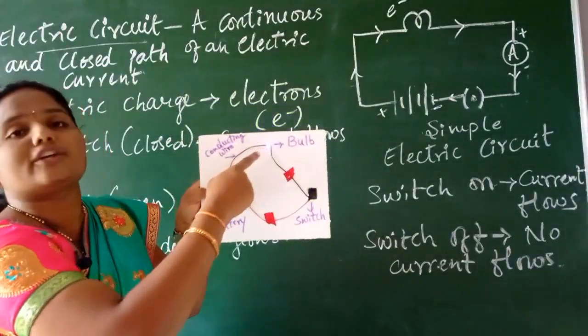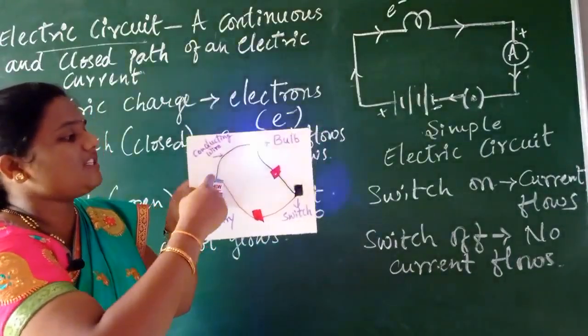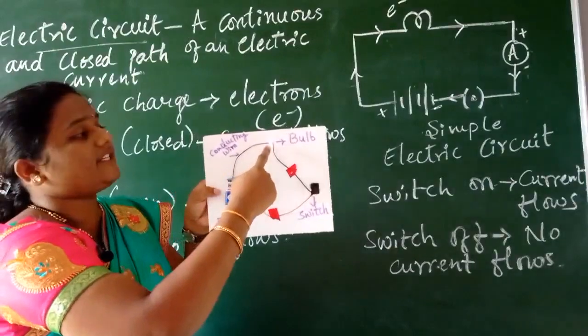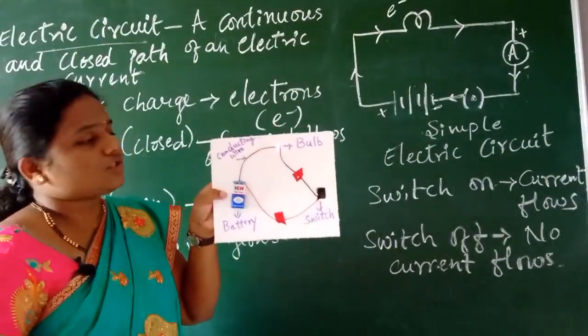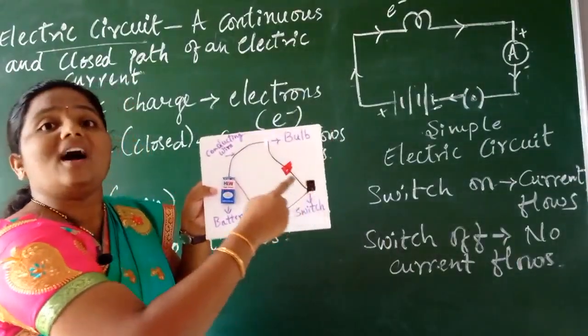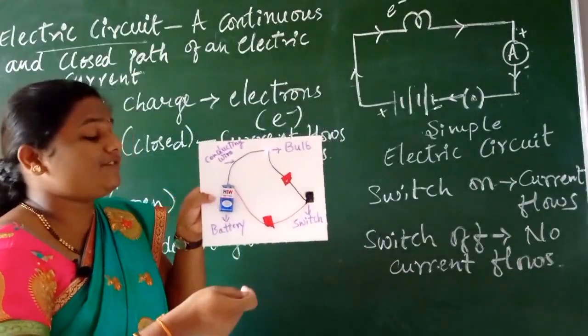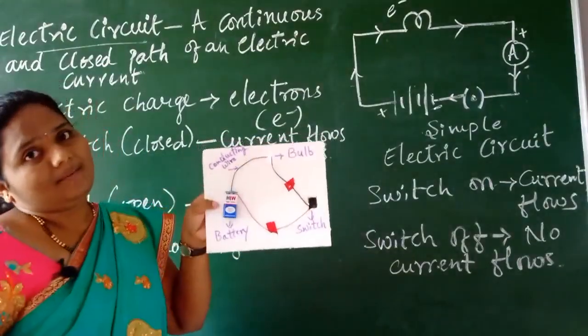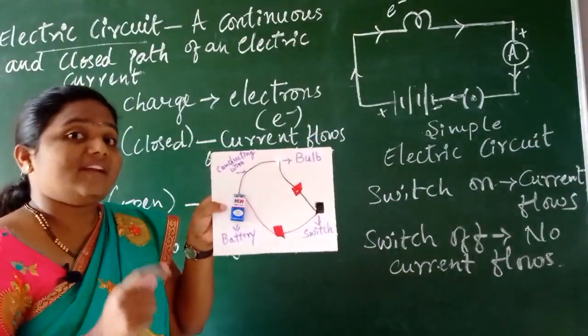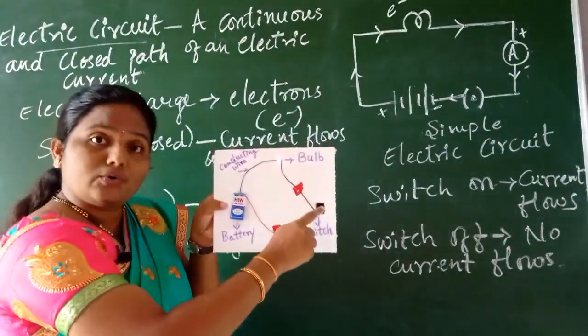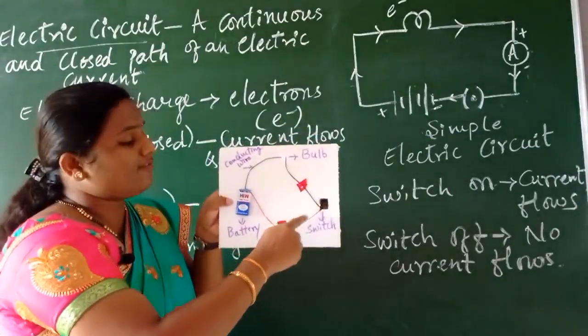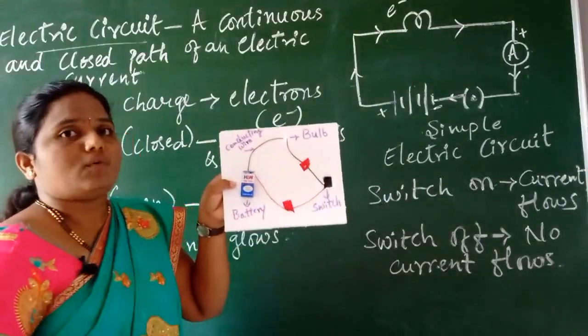The bulb glows. The charge is moving, means the electrons are moving from the battery to the bulb, children. So the switch acts like a conducting link between the cell and the bulb. Got it, children, my point? Whenever the switch is closed or on, the flow of current we can see over there.